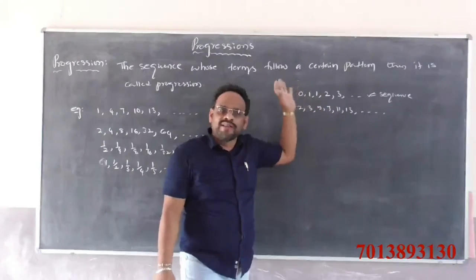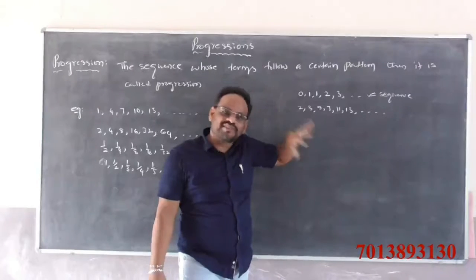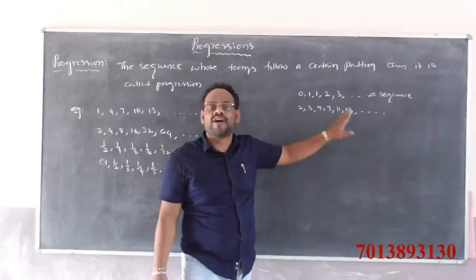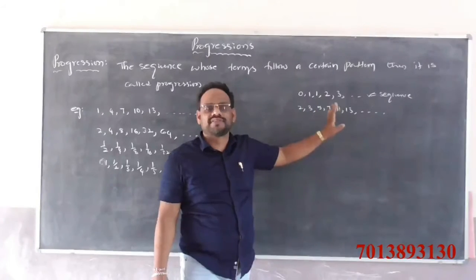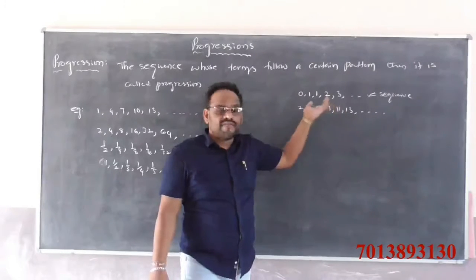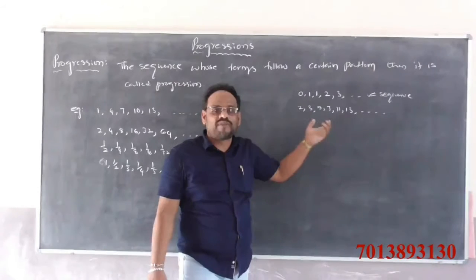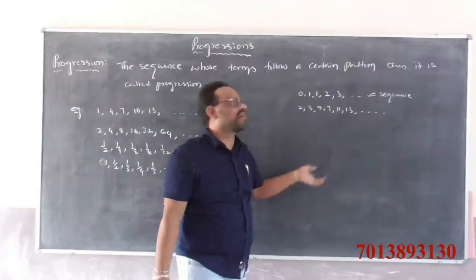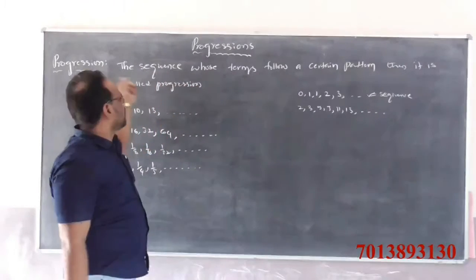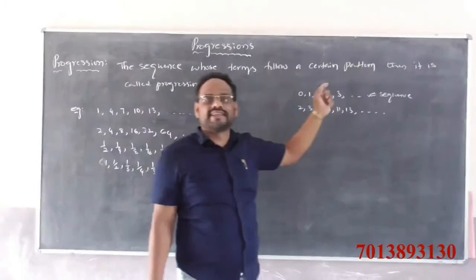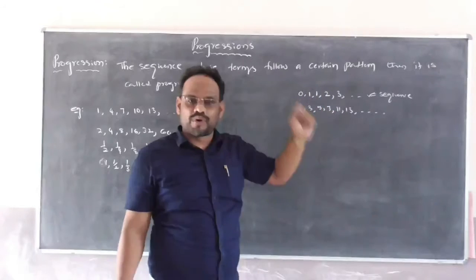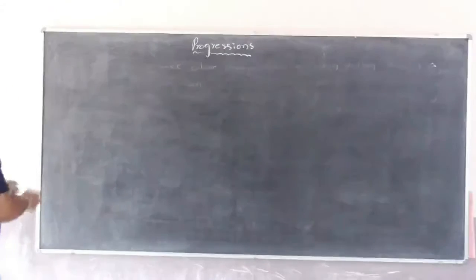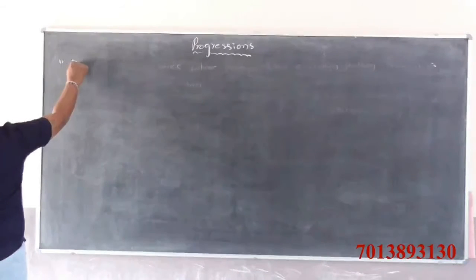Observe here, all progressions are sequences, but all sequences need not be progressions. A sequence whose terms follow a certain pattern and has a formula for the nth term is called a progression. Progressions are mainly of 5 types. First one: arithmetic progression.